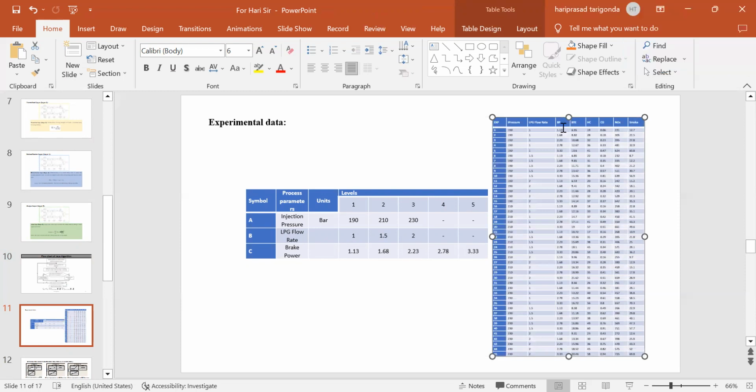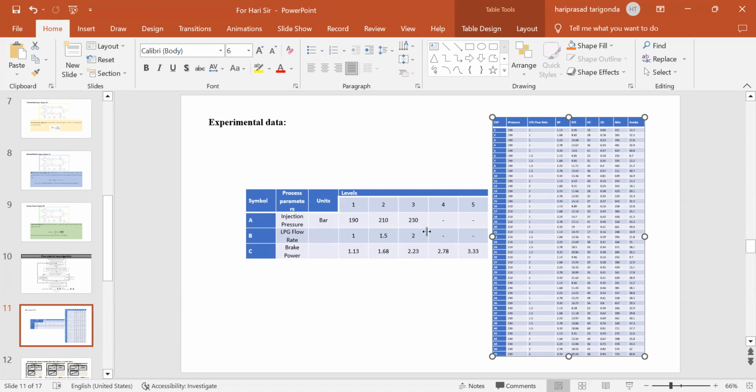The outputs are brake thermal efficiency, HC emissions, CO emissions, NOx emissions, and smoke. We used the smoke meter and exhaust gas analyzer to find the emissions as well as smoke. Brake thermal efficiency is the brake power developed divided by mass flow rate of fuel times calorific value, m_f times CV. So like that, we calculated the output parameters: brake thermal efficiency, HC, CO, NOx, and smoke.